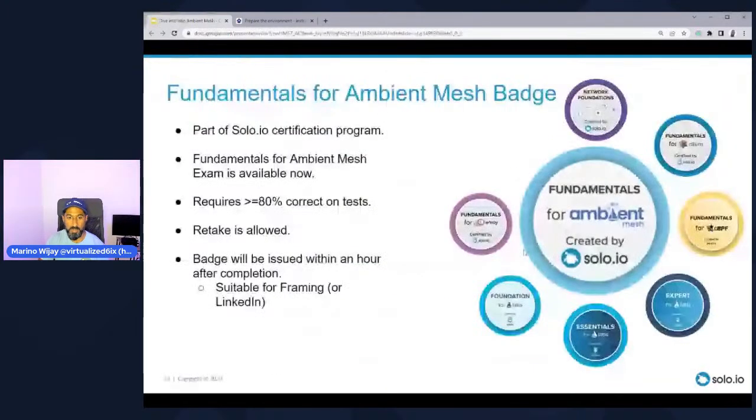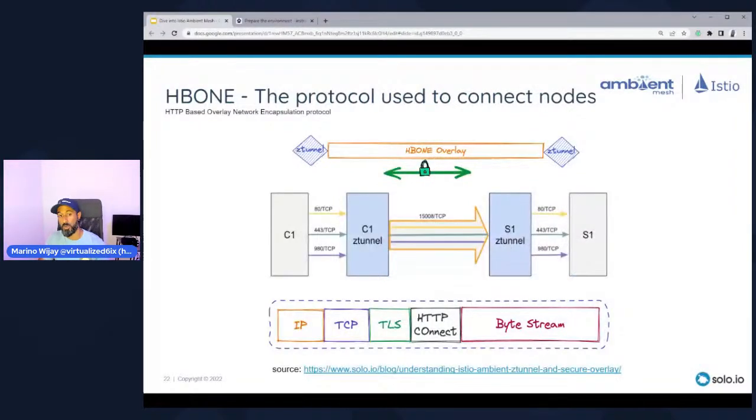Now, there's not much more to this. If you actually want to dig into HBone functionality, there is a Go spec or a Go package where you can go read about the spec and better understand it. But if you actually look at the code under the hood, it is using VXLAN technology.